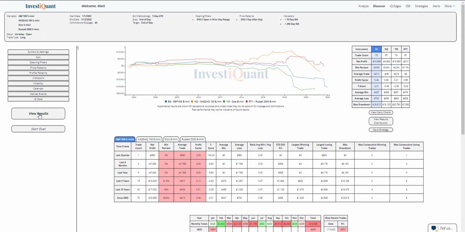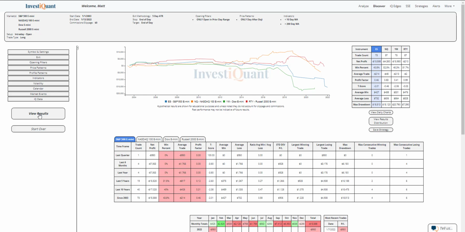Historically, we've got 73 samples in the S&P, we've got 97 in the NASDAQ, 75 in the Dow, 87 in the Russell. Win rates on these are coming in neutral to a bit weak, with the S&P being the weakest of the group at 44%. The NASDAQ coming in 53%, the Dow 45%, and the Russell 52%.